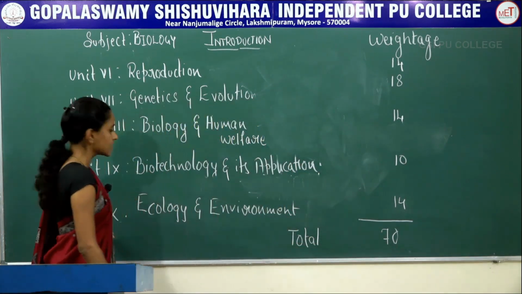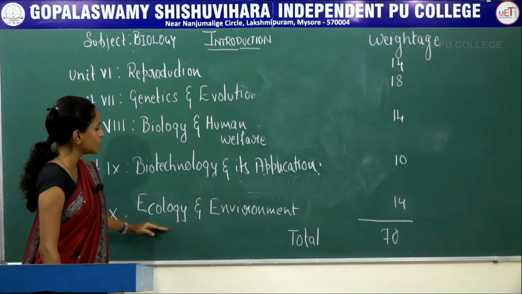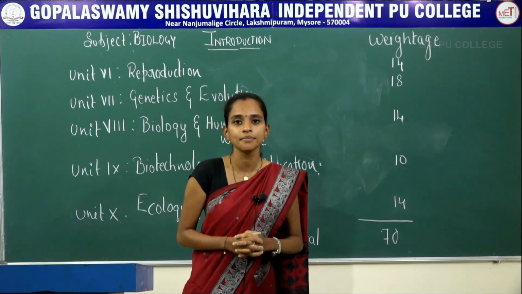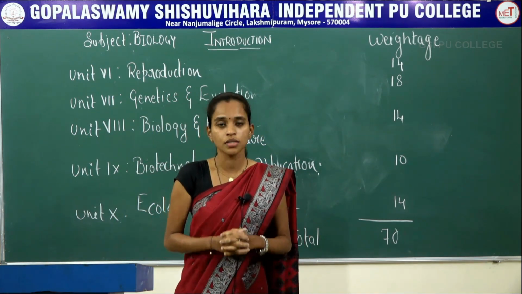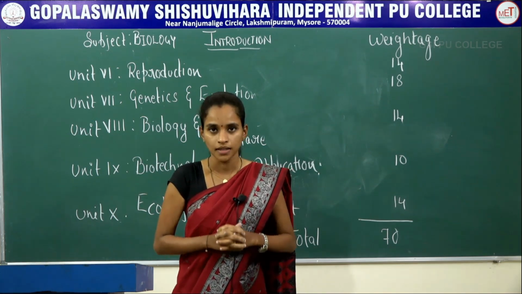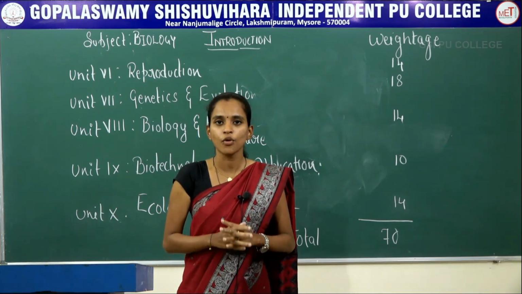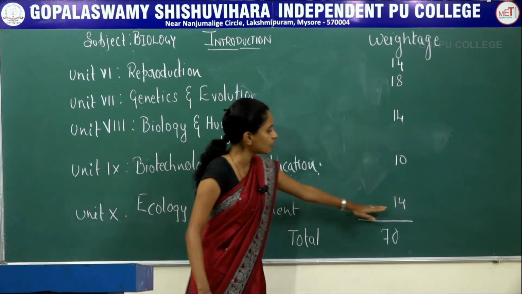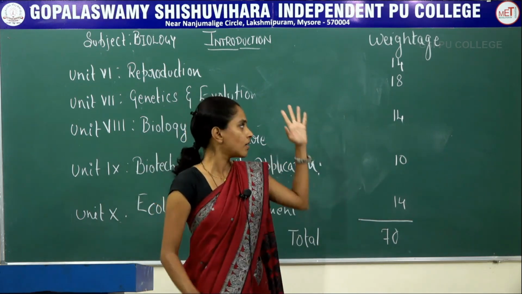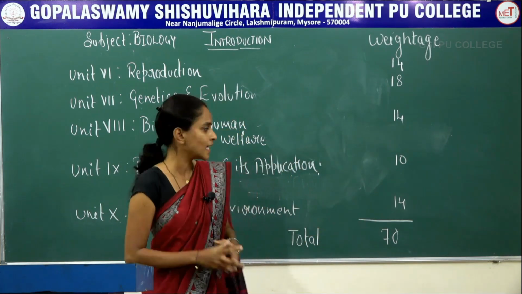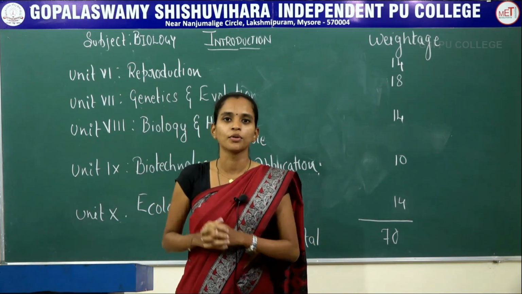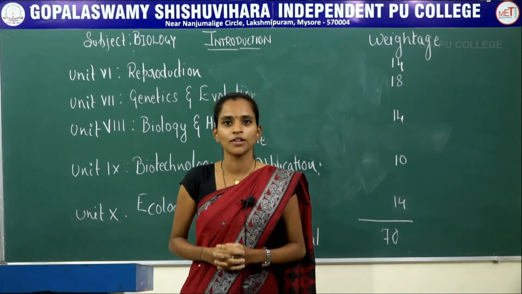And the last unit, unit 10, ecology and environment. This contains 4 chapters, that is organism and population, ecosystem, biodiversity and conservation, and the last one, environmental issues. So all together the 4 chapters of this unit contribute almost 14 marks, and together the weightage of all the biology units gives you 70 marks in your final examination. So that is all about the introductory part of biology. Thank you.